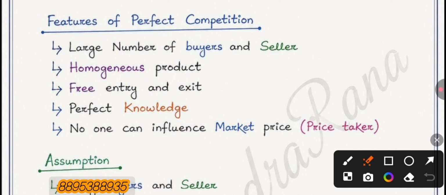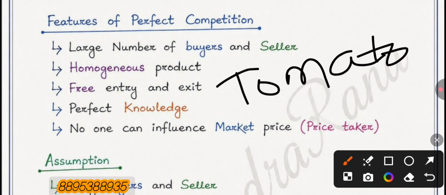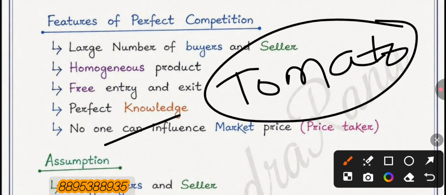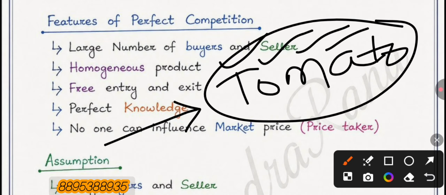If we take an example of perfect competition with homogeneous goods, then we can take the example of tomato. Let's assume that this is a market of tomato, and we assume that this is a perfect competition market where there are a large number of buyers and sellers and they are selling homogeneous goods. That means the color, size, quantity and price are all equal in that market. Then that will be called perfect competition. Otherwise, we cannot say that this is a perfect competition market.